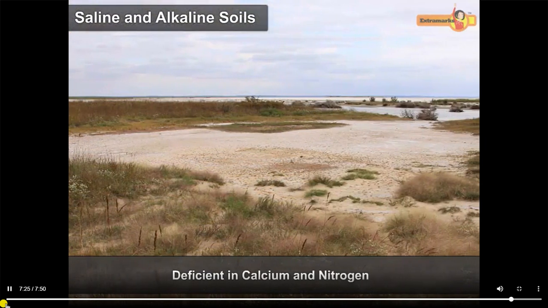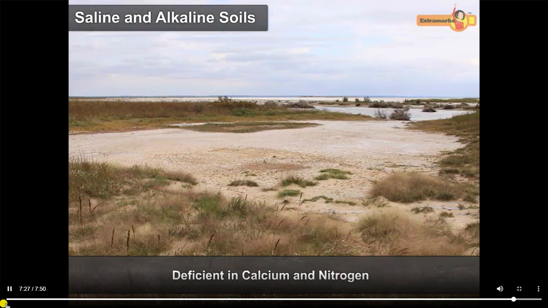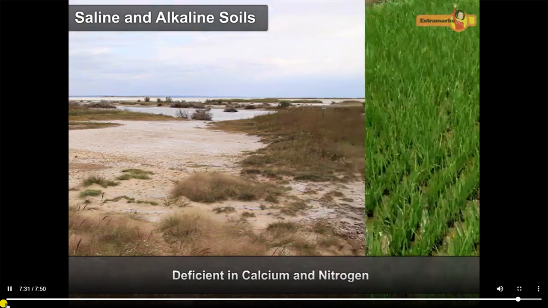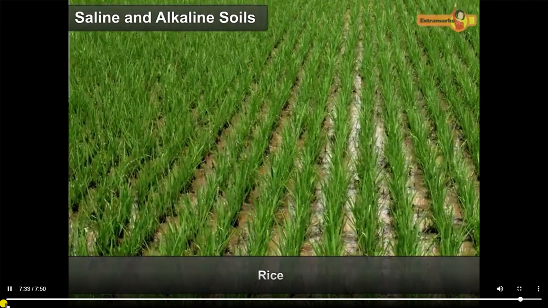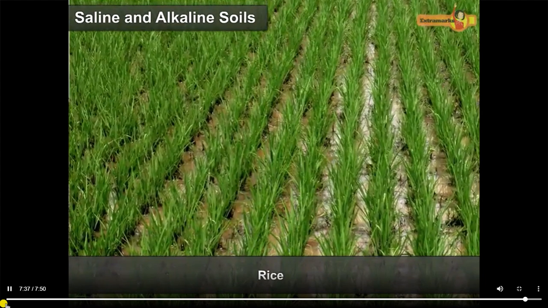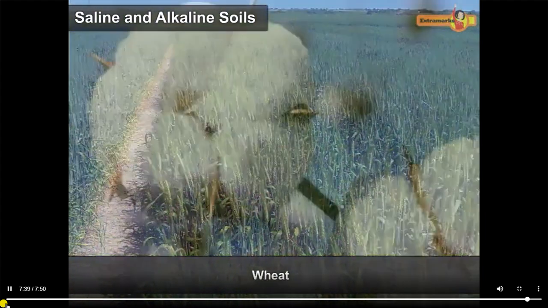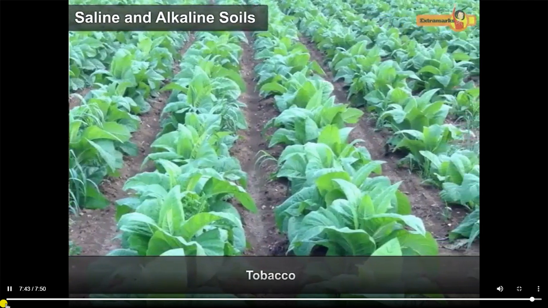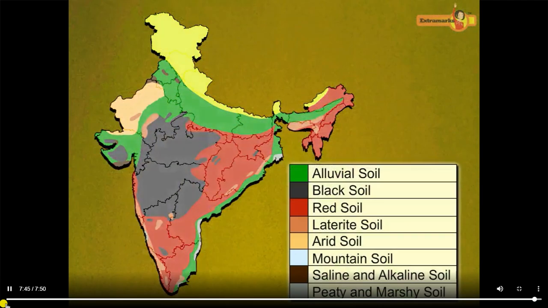These are deficient in calcium and nitrogen and hence very low water-bearing capacity. These soils are suitable for the cultivation of a variety of crops like rice, wheat, cotton, sugarcane, and tobacco. These are the different types of soil found in India.